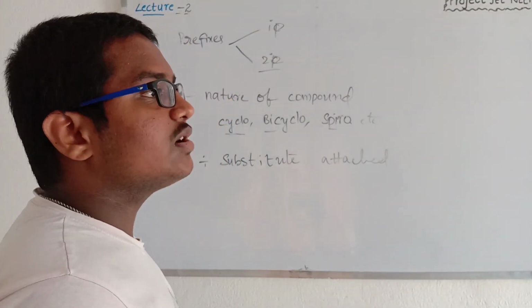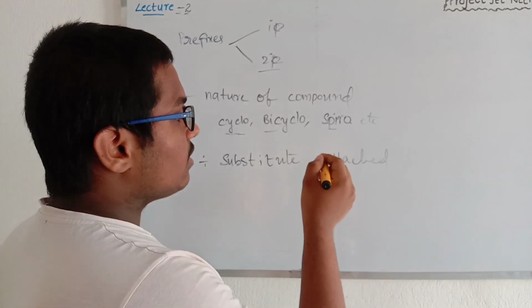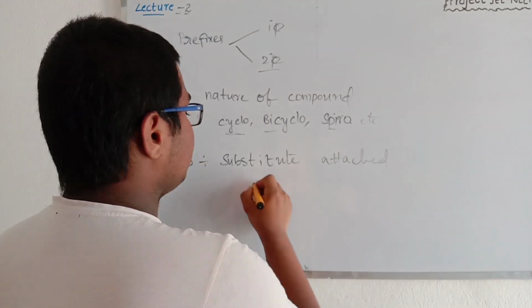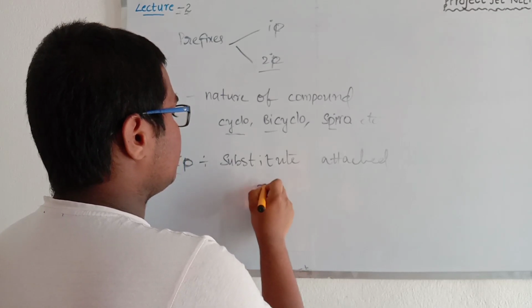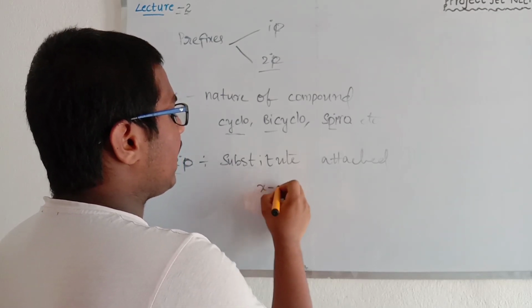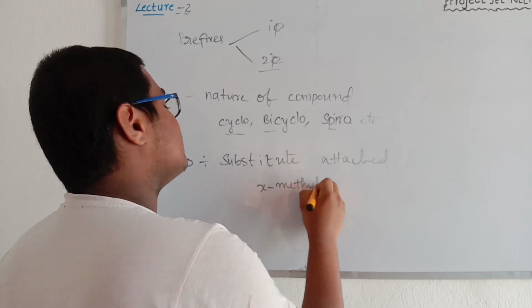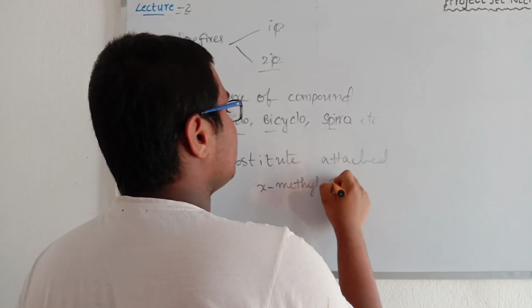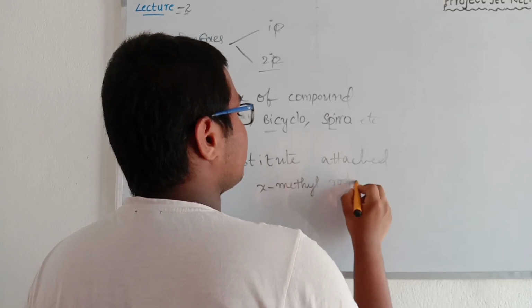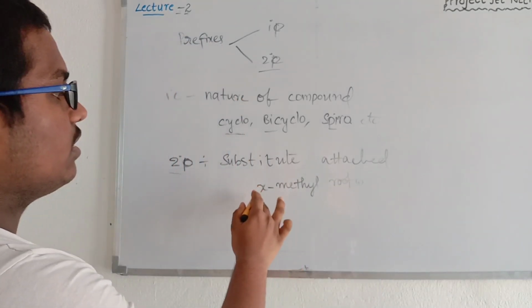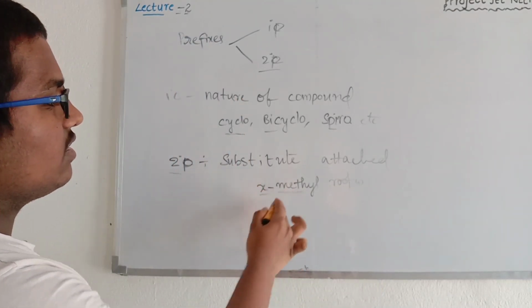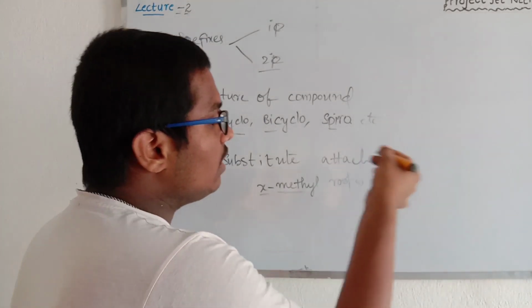If a methyl group is attached to the longest carbon chain, then the position will be indicated, and then the substituent methyl will be written as secondary prefix, and then the root word will follow. So number, then the substituent group, and then the root word.